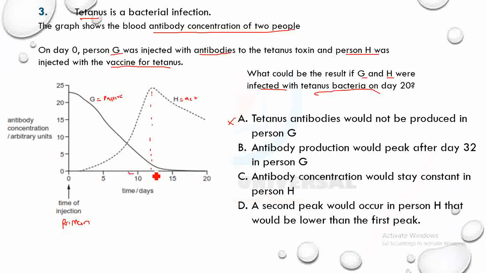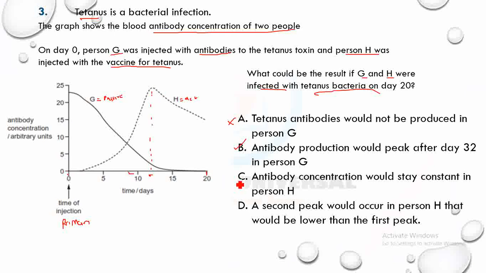From 20 to 32 is about 12 days too. So if you give it to G on day 20, it's going to peak at that point, because it proved that a 12 day interval is enough for it to peak from the first one.